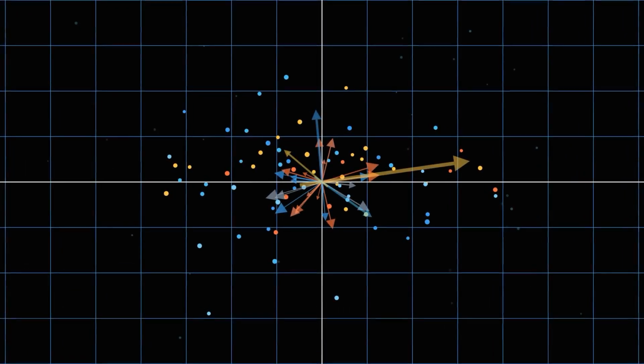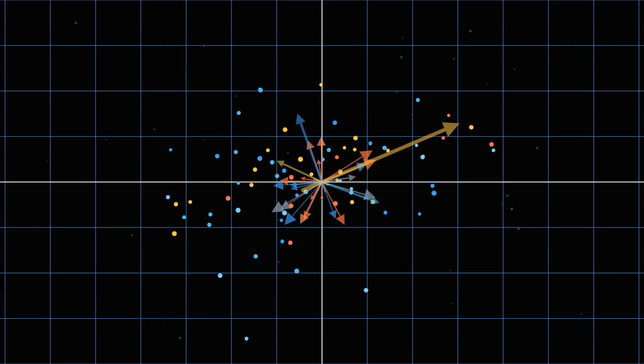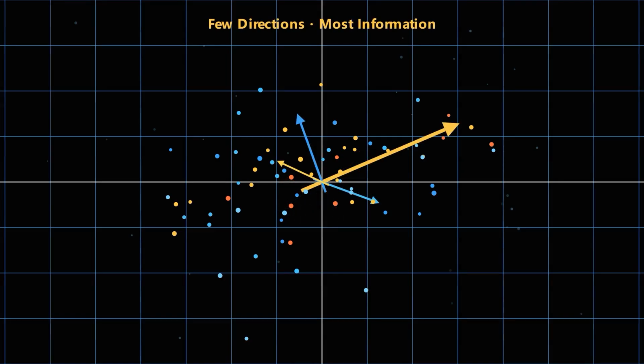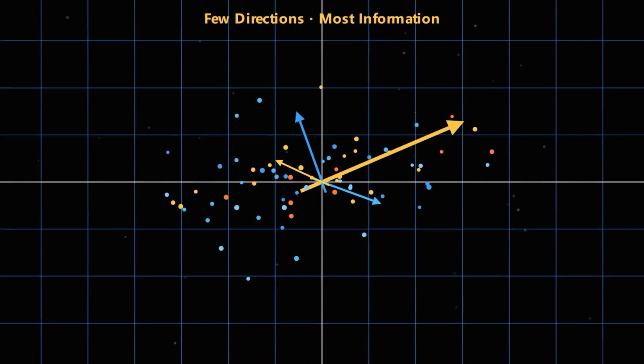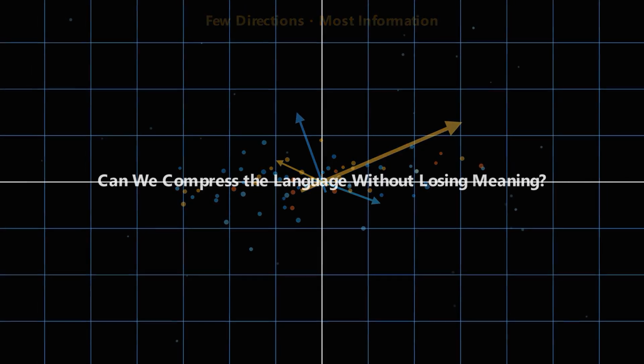Something remarkable has just happened. We discovered that only a handful of directions carry most of the information. So here's the next question. If 90% of the information lives in just a few directions, do we really need every dimension? Can we compress the language without losing its meaning?